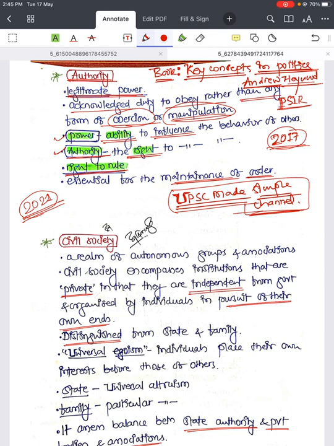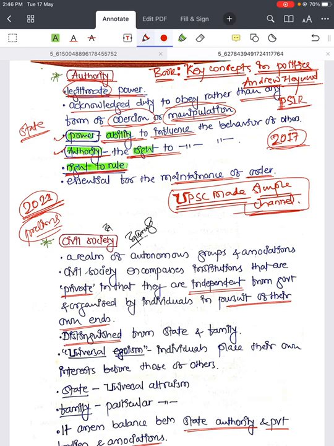Throughout this video, focus more on the keywords, because in the state question in 2021 prelims, it was only possible to reach the correct answer by looking for keywords. Legitimate power is a keyword. Don't write separately, I will share this PDF on the Telegram channel. Power is the ability to influence, and authority is the right to influence and the right to rule.